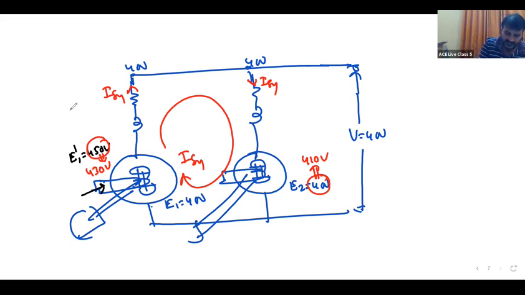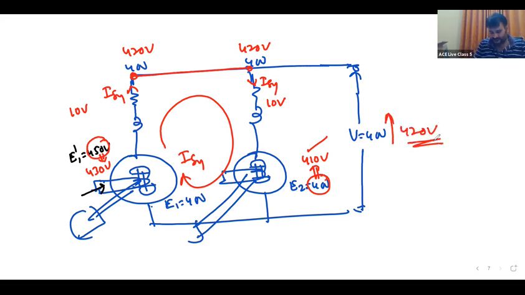It is 430, with 10 volts drop in the impedance. Then what is this voltage? 420 volts. This is 420, so definitely this will also be 420 volts. In this also 10 volts drop. Then what is this voltage? 410. So what happened? Terminal voltage has increased to 420 volts.